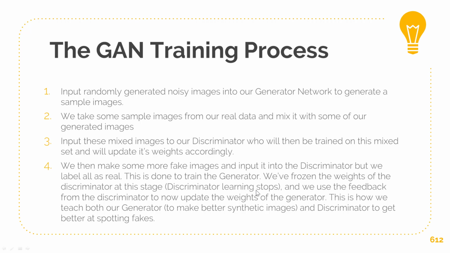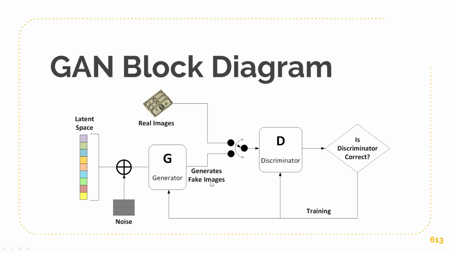So now the generator inputs some images into him, and the generator is going to figure out from his feedback what are the good fake images and what are the bad fake images. And that is how we teach both the generator here and the discriminator up here to get better at spotting fakes.